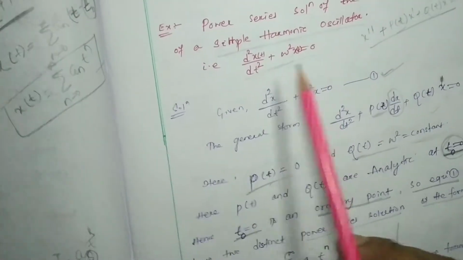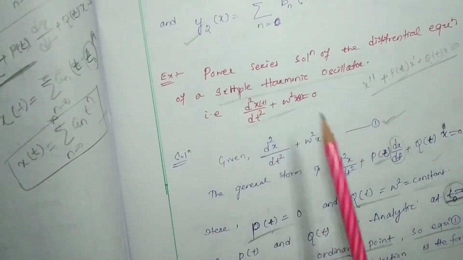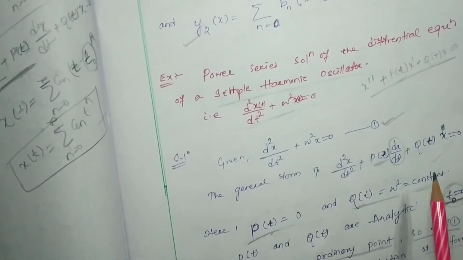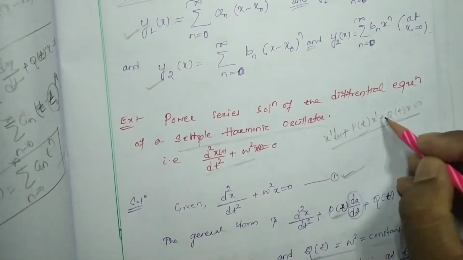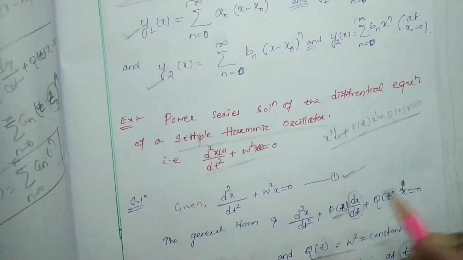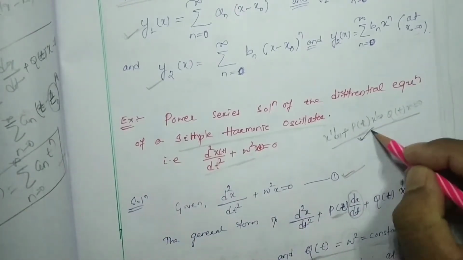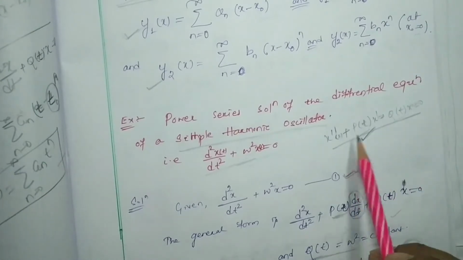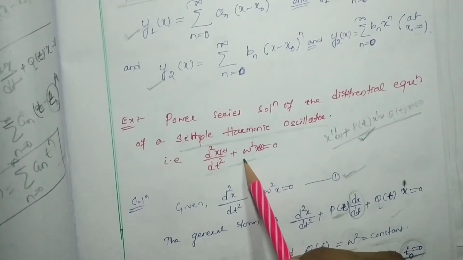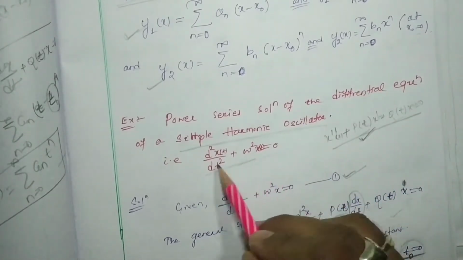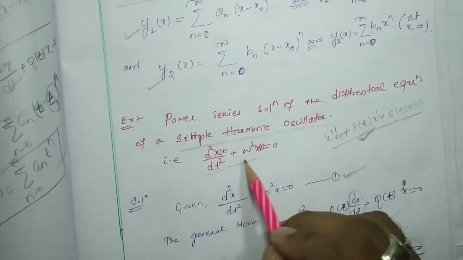Now if we compare this equation with the standard linear second order differential equation, x double dash, a function of t, and x is also a function of t, this being the general second order differential equation having variable coefficients, you can find that in this equation there is no p(t). There is no x dash term, meaning the first derivative of x is not there in this equation.